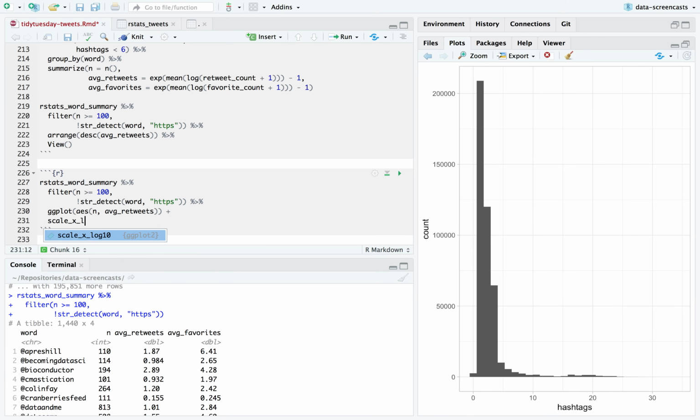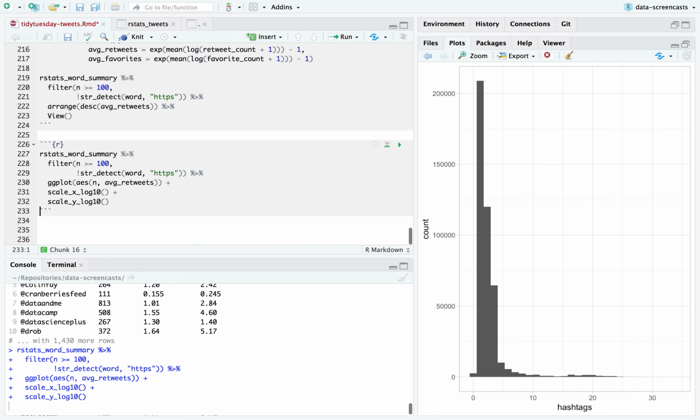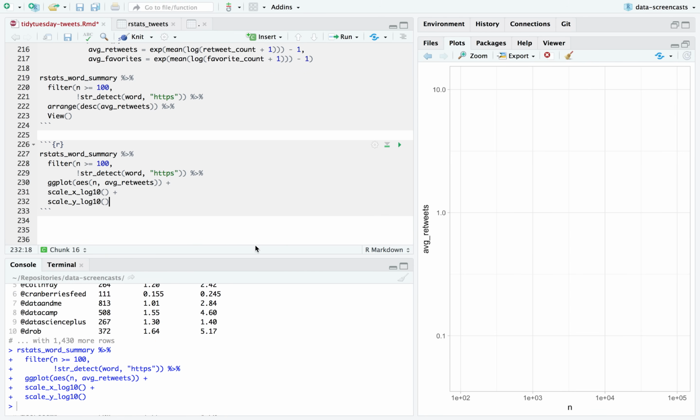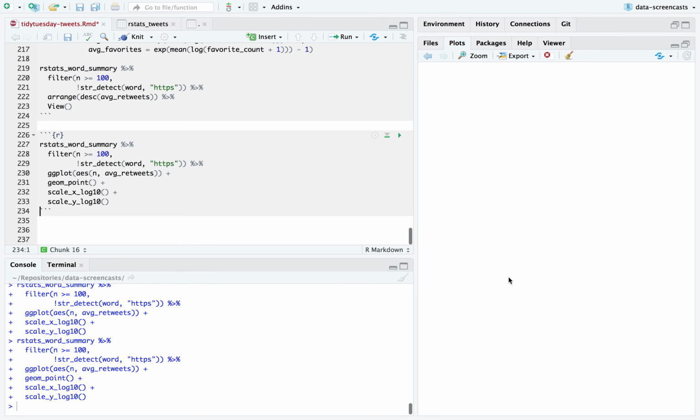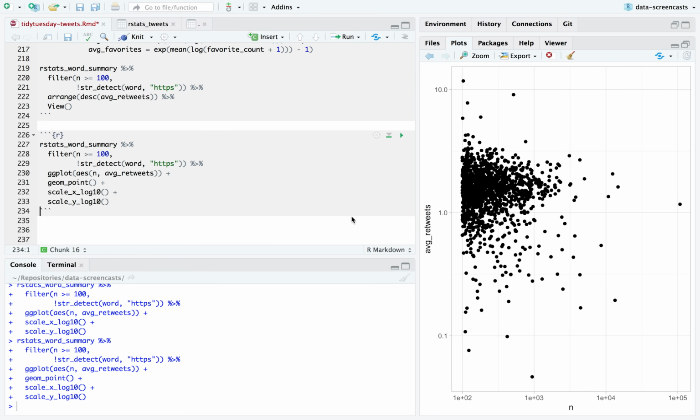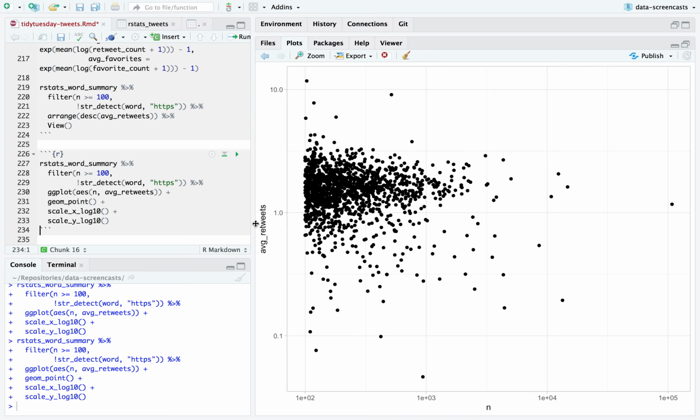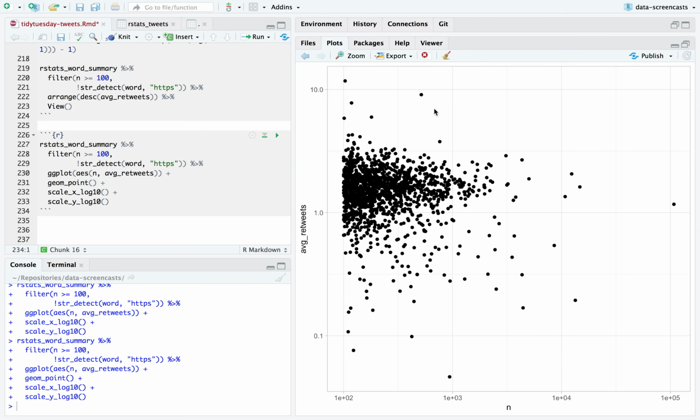We need both of those on a log scale. This is sometimes called a Bland-Altman plot, after one in chemistry, with the total on the x-axis and your variable of interest on the y. And we ask, what are our outliers, especially on the y-axis, especially for ones that have lots of mentions? Could try setting this to 50.